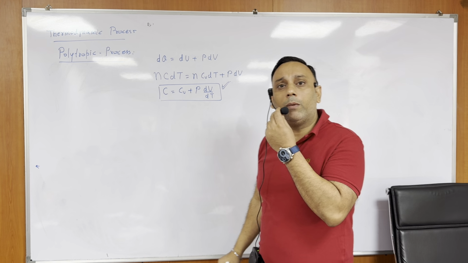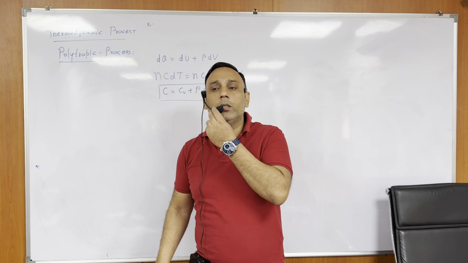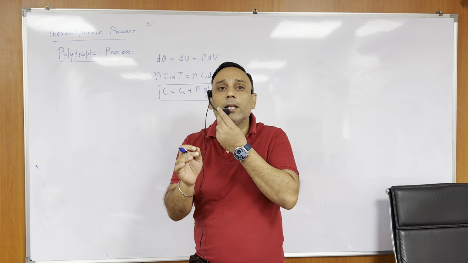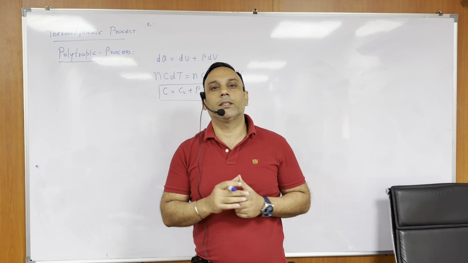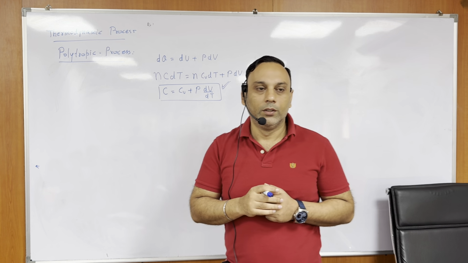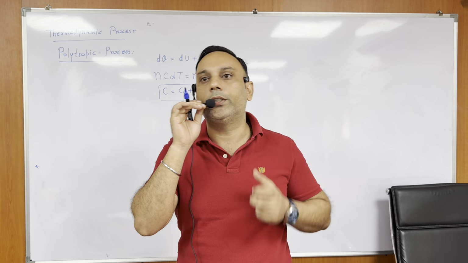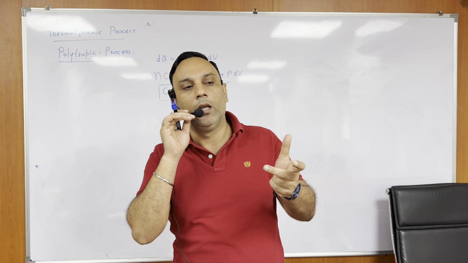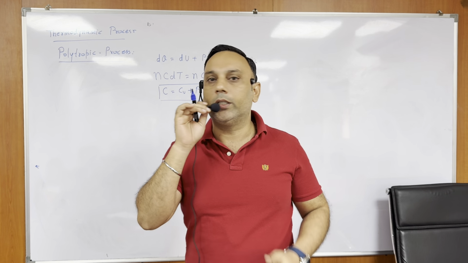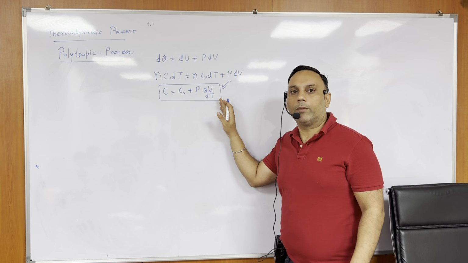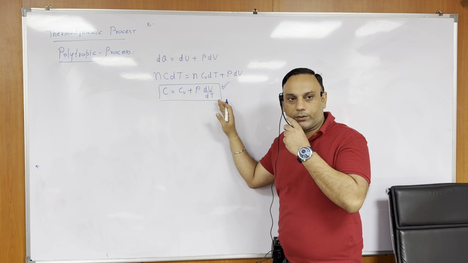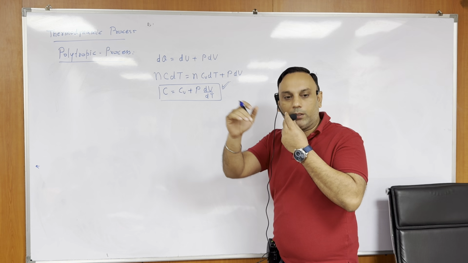You know my nature. I don't give any formula which has some exceptions. I don't like exceptions. So whatever the process is, once you know the equation, the polytropic equation or any general process equation, just use this formula, you will get the specific heat of that process, whether it is constant or variable.